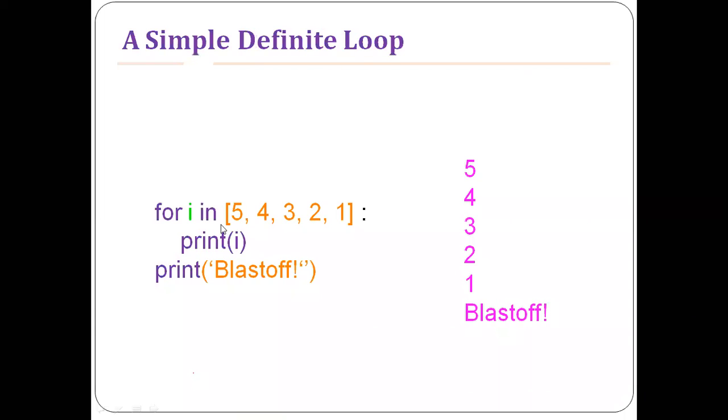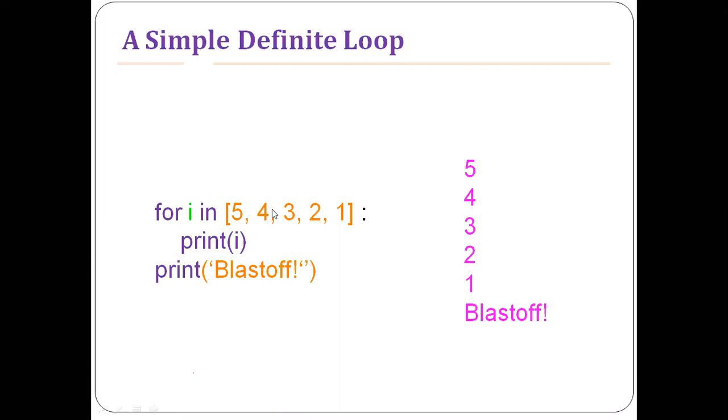What you have is that here is a list. Instead of creating a separate list here, what we have done is that we have inserted it as a part of the for loop itself, for i. That is, it is going to read each item in the list 5, 4, 3, 2, 1, and for each iteration, it is reading one item from the list and it is printing it, right?